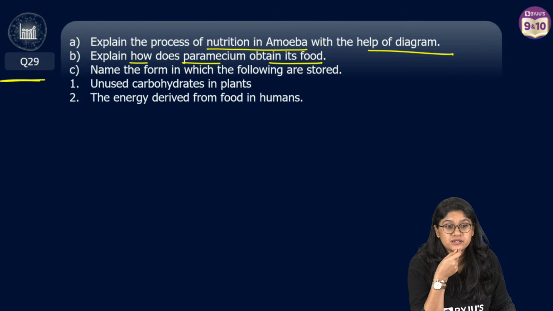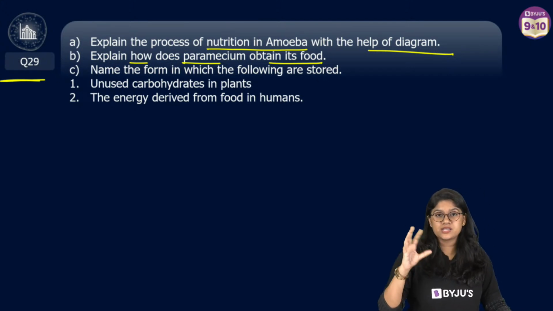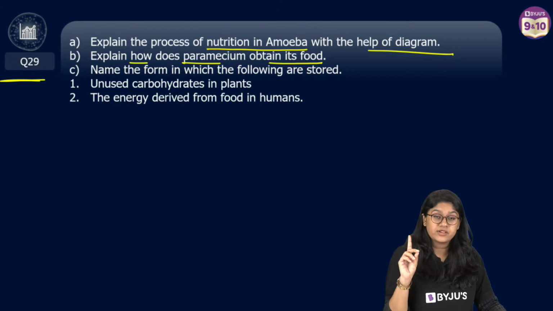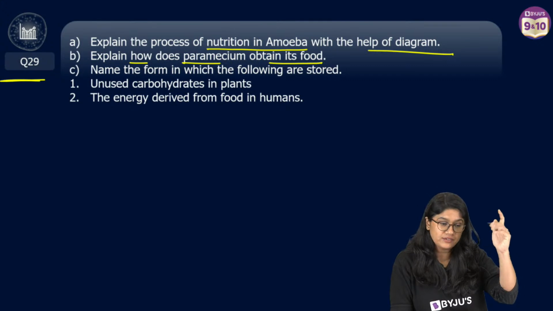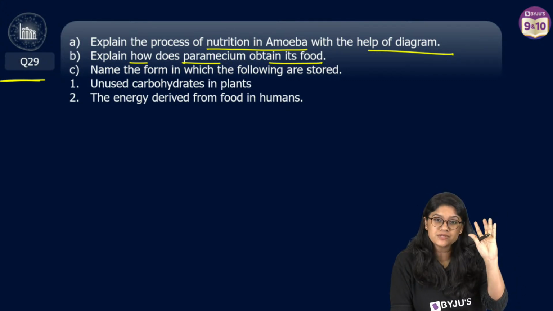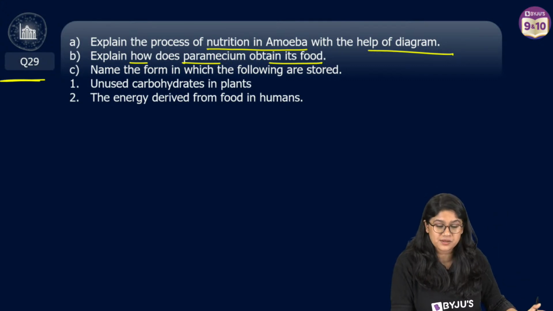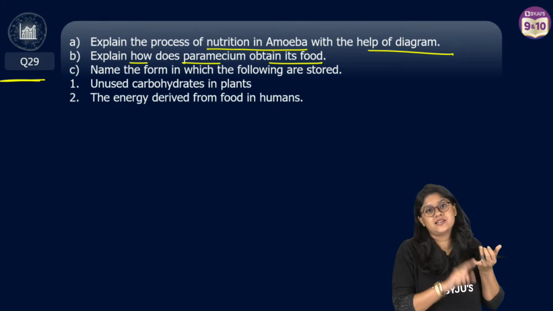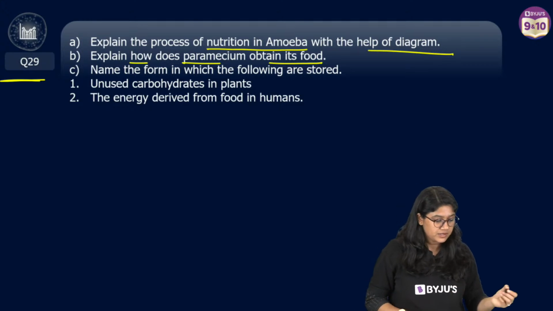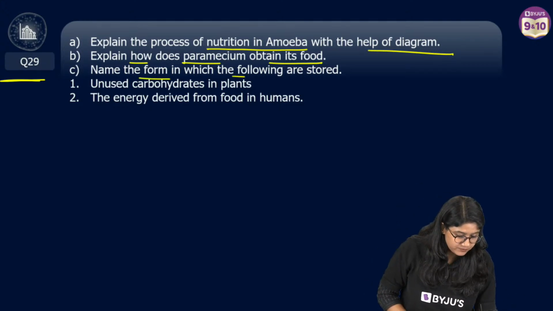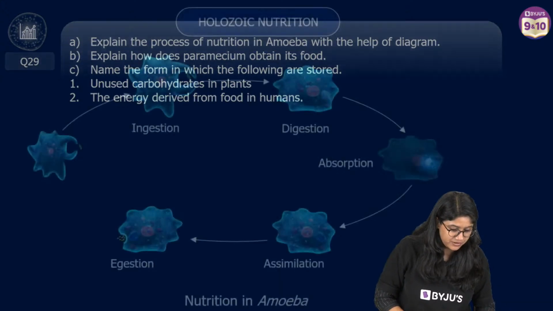Very good, Bhumit. So the amoeba uses the pseudopodia, whereas the paramecium uses the cilia. They push the food with the help of the cilia. The food comes inside the body, and of course the whole process occurs. We have ingestion, digestion, absorption, assimilation, and egestion.